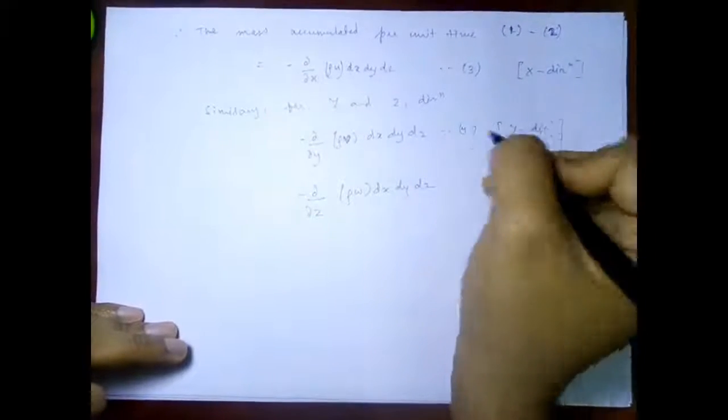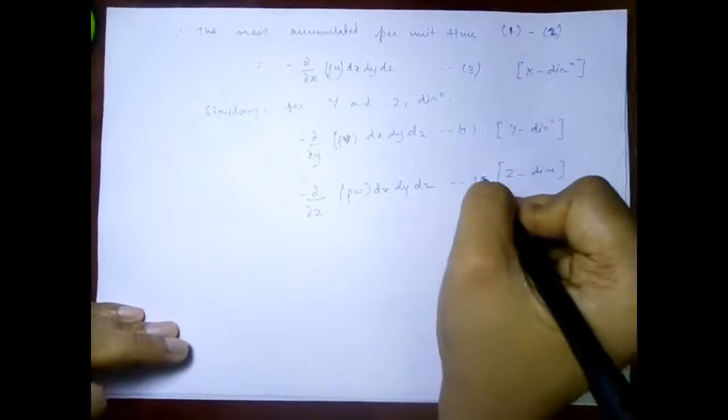So let this be equation 4 and this be equation 5.